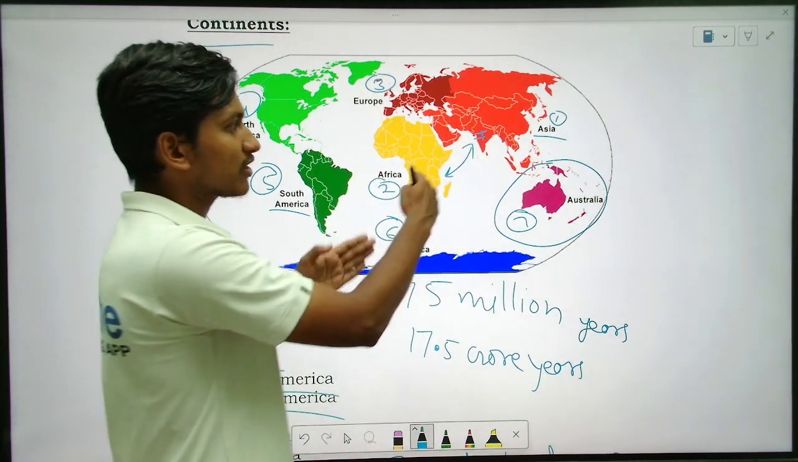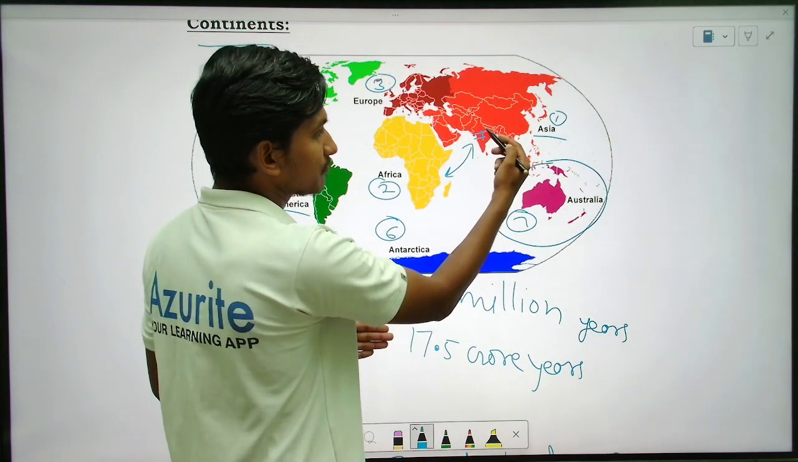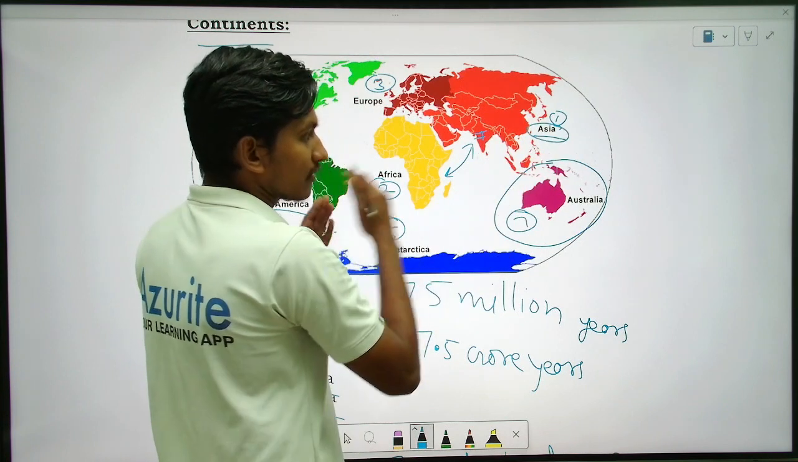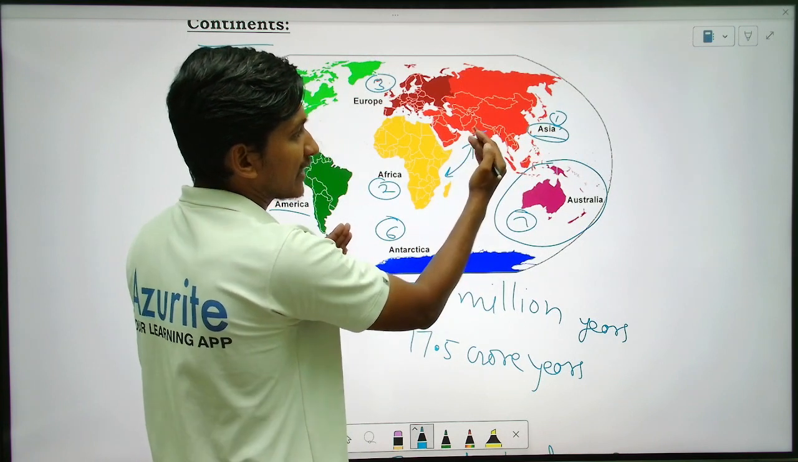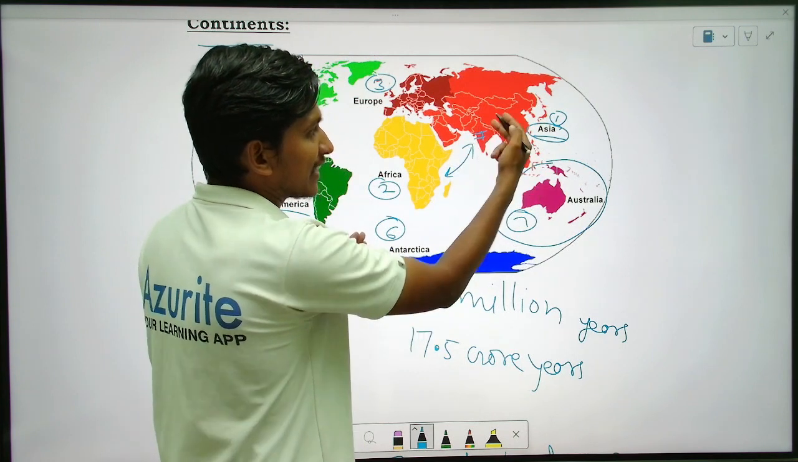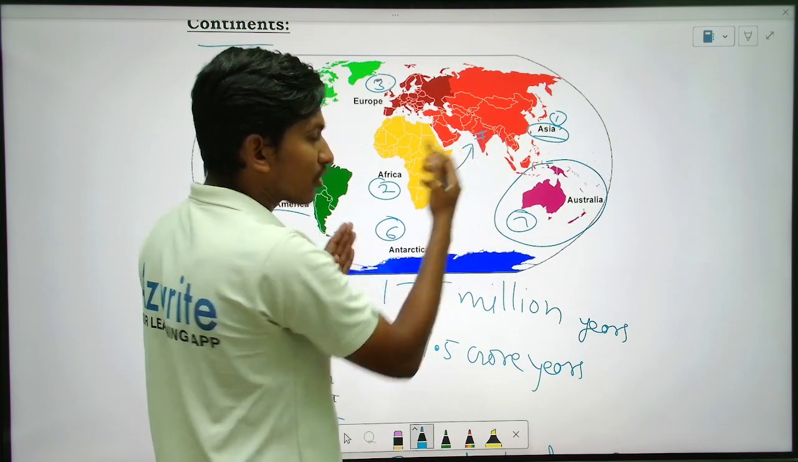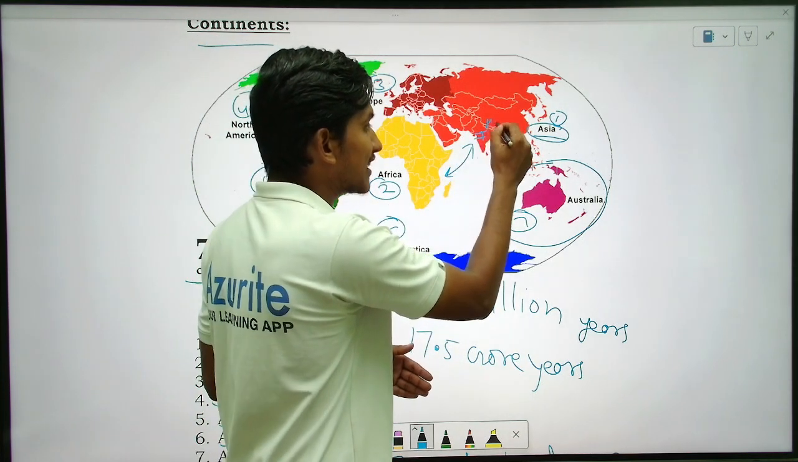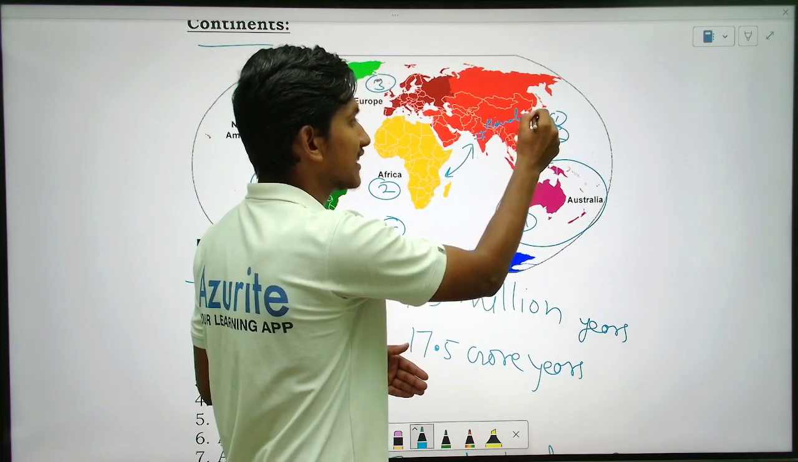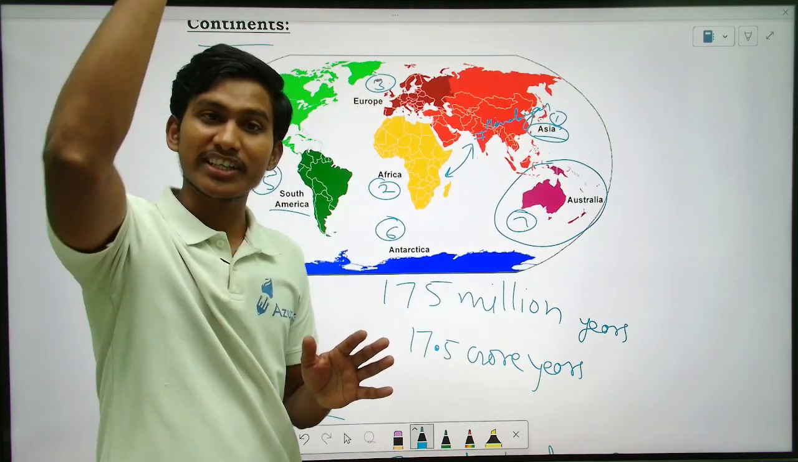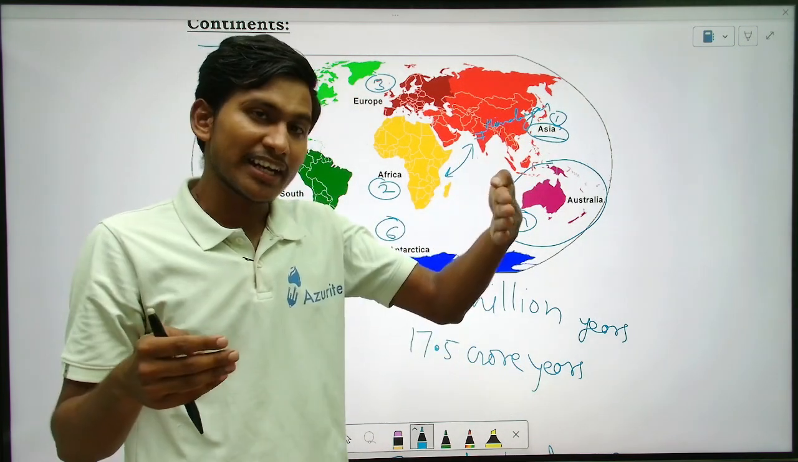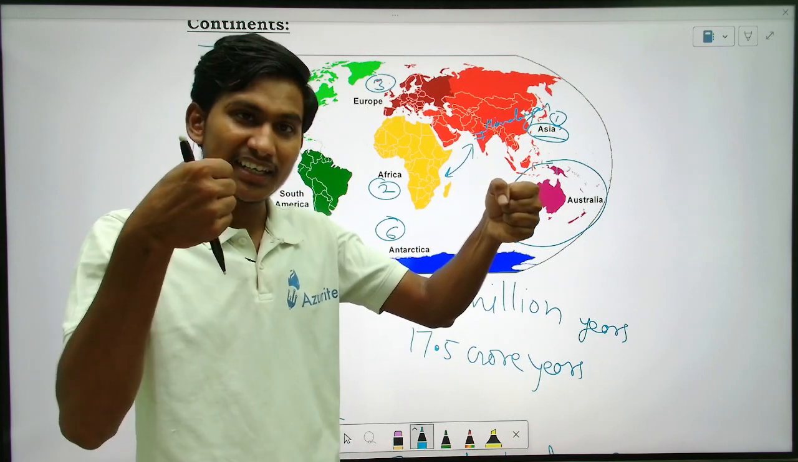Now when they got separated, India moved away, and it moved in such a way that it connected to this part, and because of the impact, the Himalayas formed, that is the large mountains. Those mountains, how did they form? This landmass and this area, they collided.